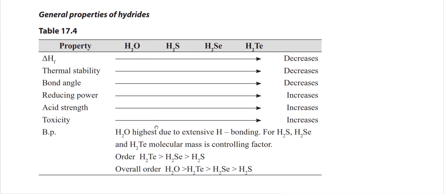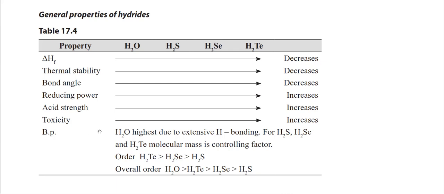General properties of hydrides: from H2O to H2Te, the enthalpy of fusion decreases, thermal stability decreases, and bond angle decreases, because the strain on the central atom increases. The reducing power increases, acidic strength increases, and toxicity increases.